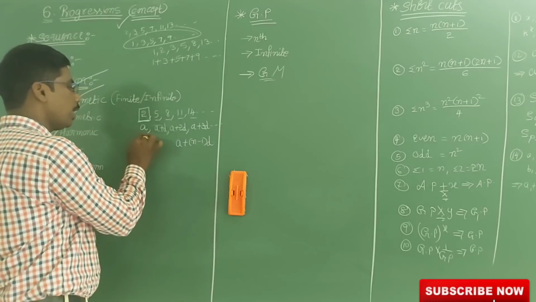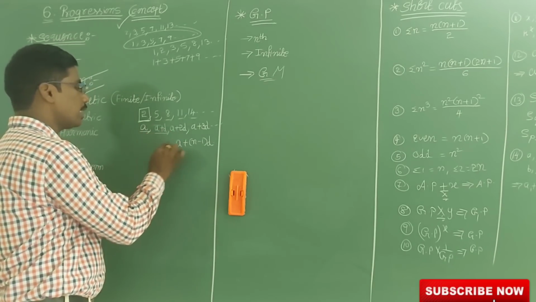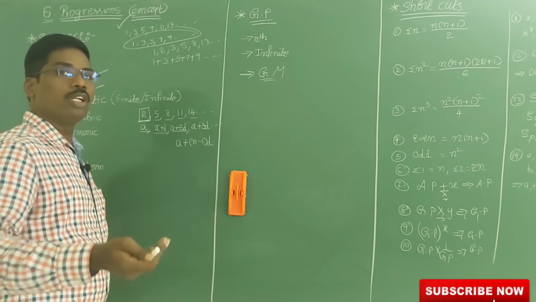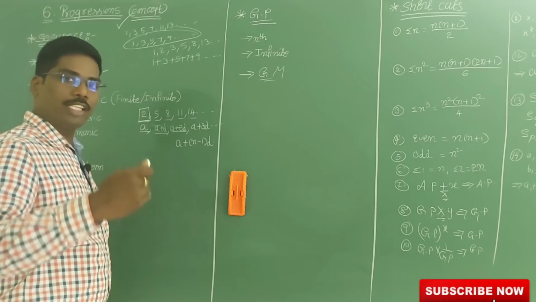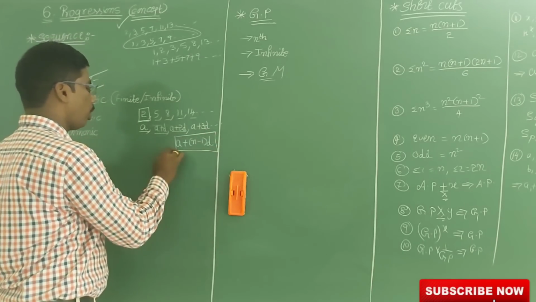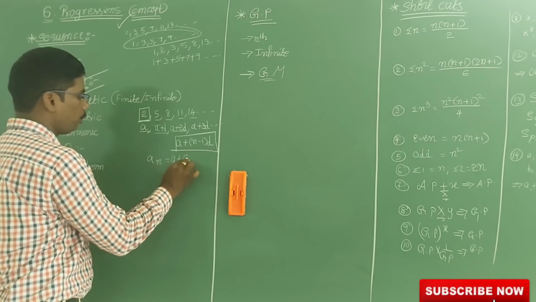See here, in the first term there is no D value, in the second term 1D is there, in the third term 2D is there, fourth term 3D is there, sixth term 5D is there. So the nth term will have n minus 1 D. So this is the formula for An, the nth term in arithmetic progression AP.